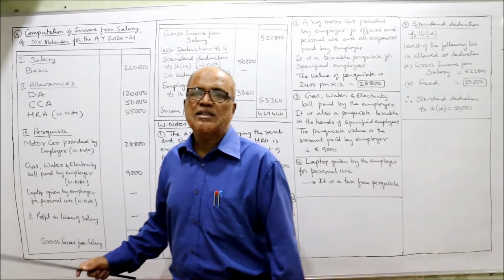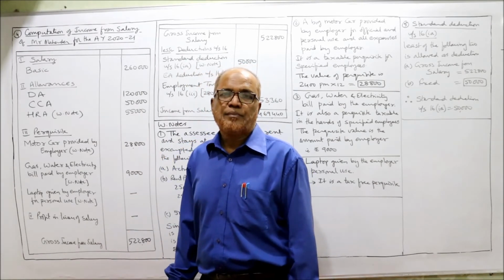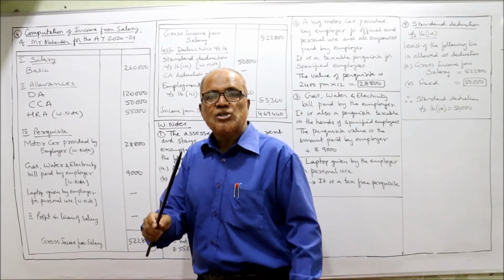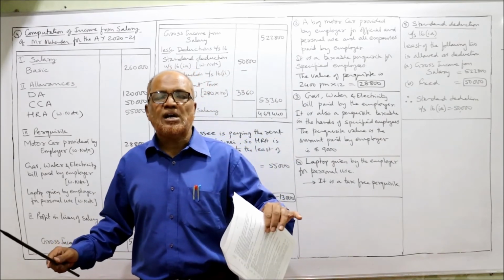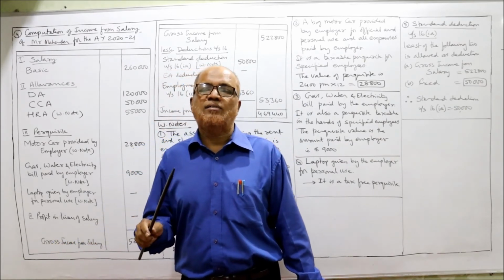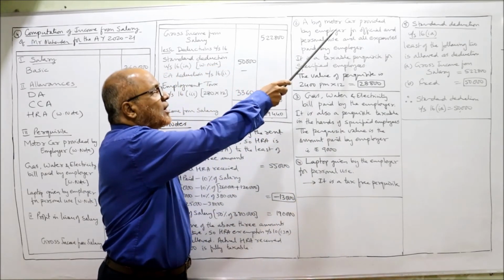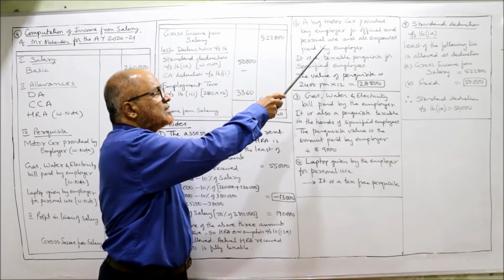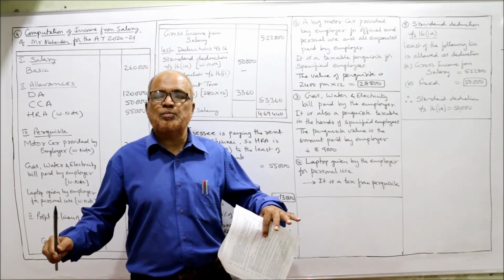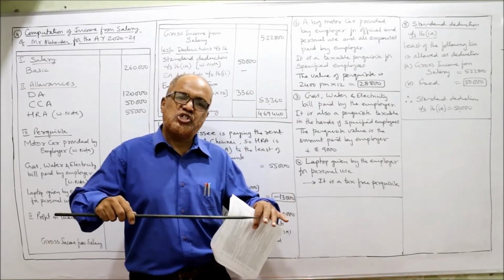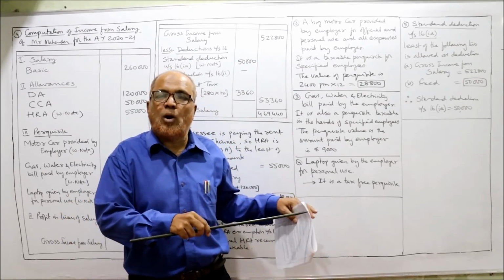So here you can see the salary income is 2,60,000. That means more than 50,000, so he is a specified employee, and motor car is a taxable perquisite. Now for motor car, different provisions are given. We have to find out whether the motor car is given for personal and official purpose. Yes, it is given for both. A big motor car provided by the employer for official and personal use, and all expenses are paid by the employer.